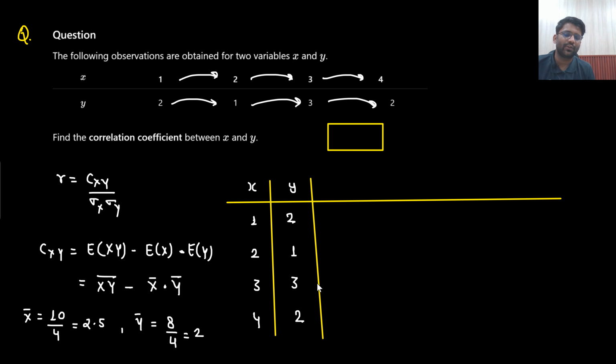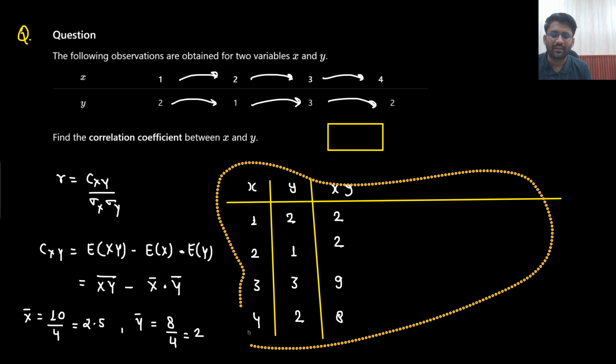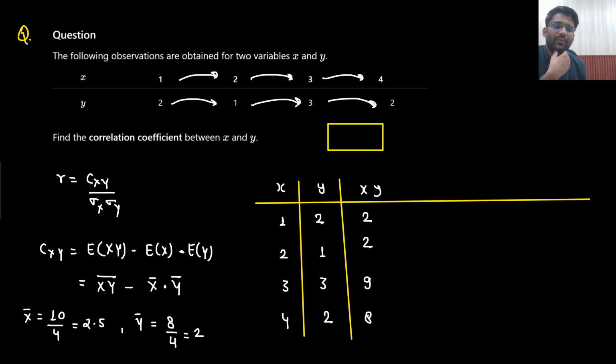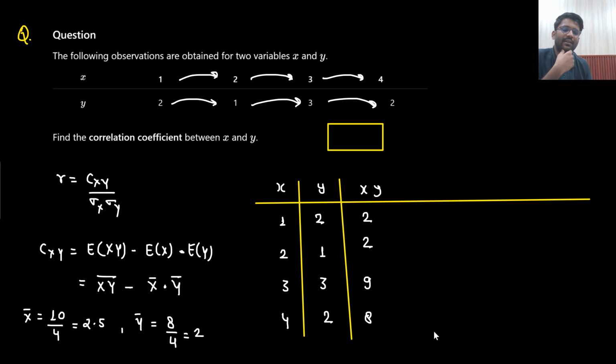I need to find out the average of xy. So I need to do x into y. So 1 into 2 is 2, 2 into 1 is 2, 3 into 3 is 9, 4 into 2 is 8.